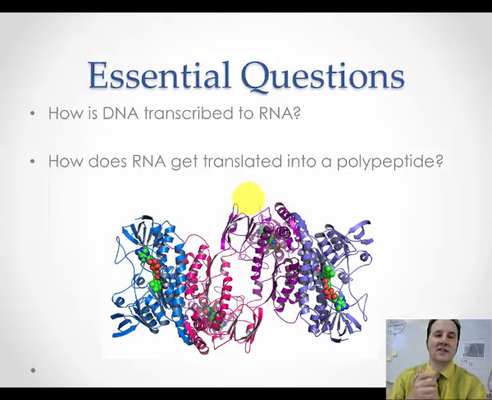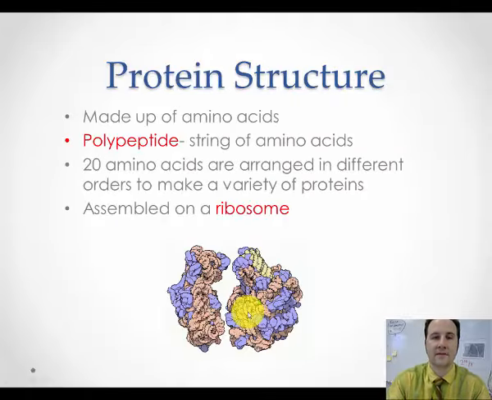All right, so your essential questions. How is DNA transcribed into RNA? By the end of this chapter, you need to be able to answer how is DNA transcribed into RNA using very specific detail, and how is RNA translated into a polypeptide? A polypeptide is like a baby protein. So those are the 2 big questions that you should be asking yourself. Can I answer these? Again, here's another wicked cool model of a protein.